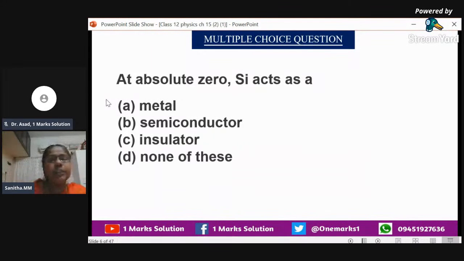Why is it like that? They are forming covalent bonds, that is sharing. So this one silicon atom is sharing with the other silicon atom, and they are having a covalent bond, meaning 8 will be completed. That means the octet will be completed. So there are no free electrons, isn't it? Only at absolute zero. When temperature increases, they get more energy and they will be breaking the bond and will be